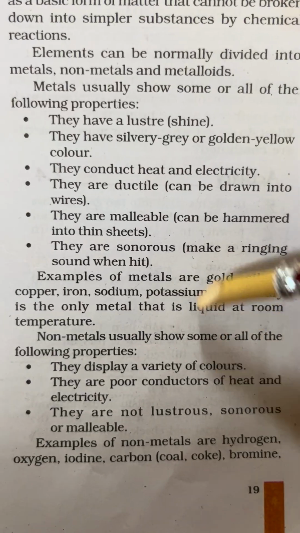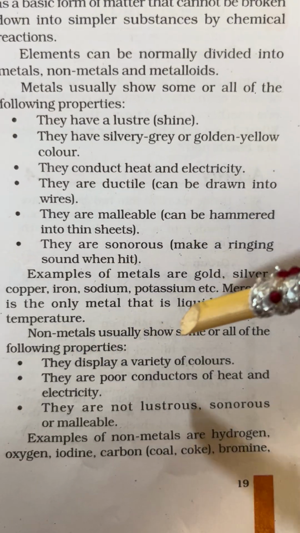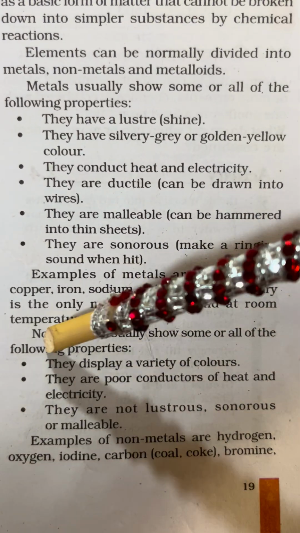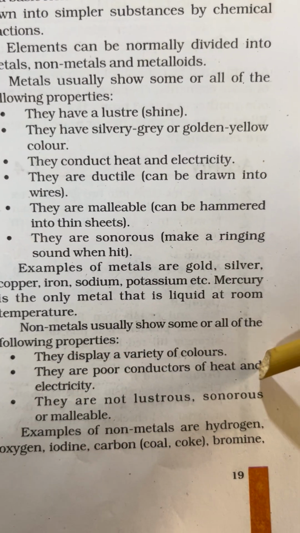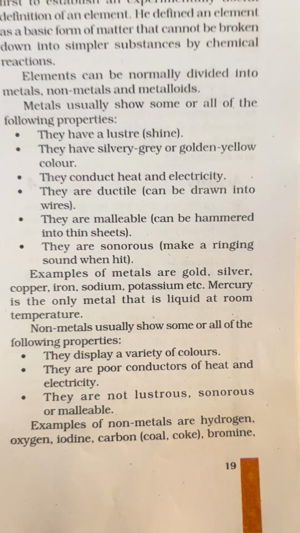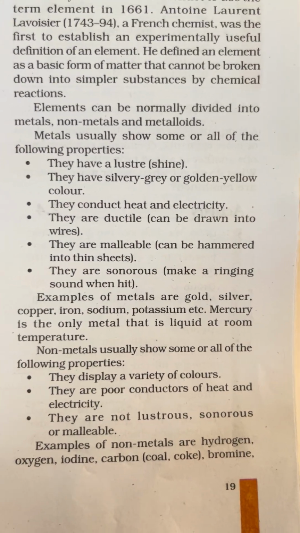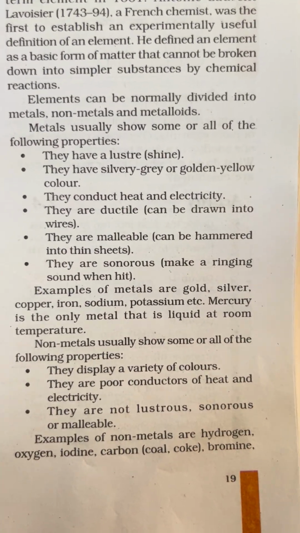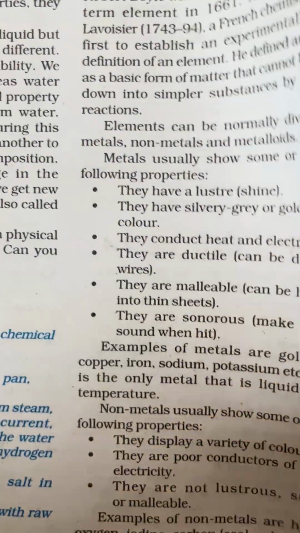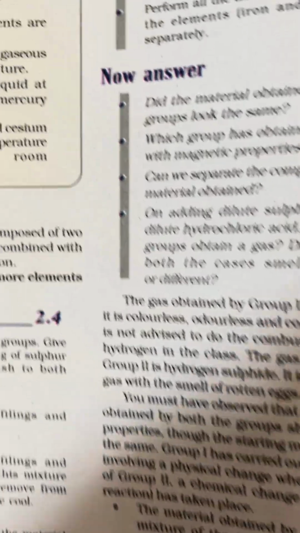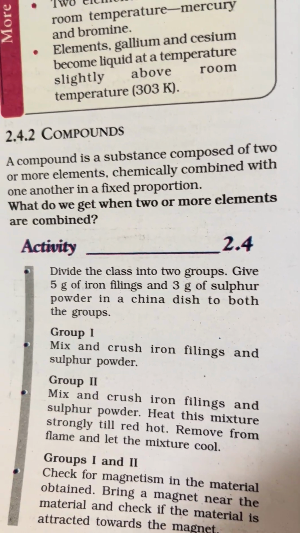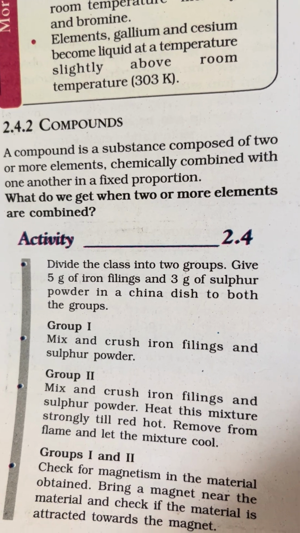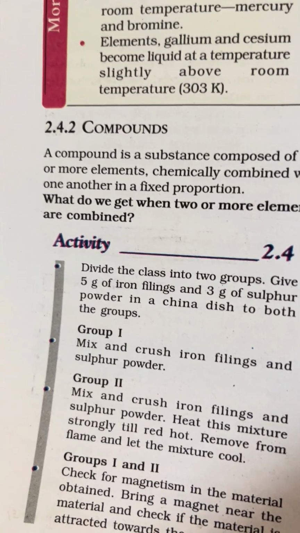The properties of the non-metal are they display a variety of colors. They are poor conductors of heat and electricity. They are not lustrous, sonorous, or malleable. For example, hydrogen, oxygen, iodine, carbon, and bromine. Now, compounds also we have seen. Compound is a substance composed of two or more elements chemically combined with one another in fixed proportion.